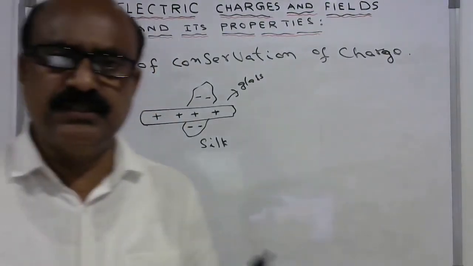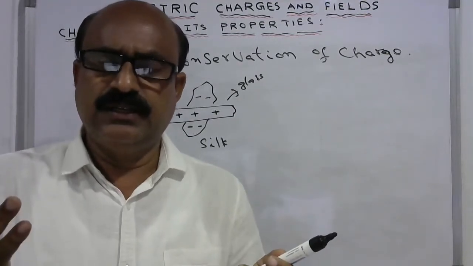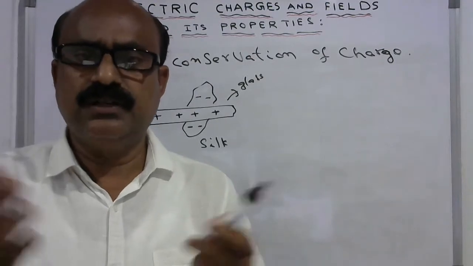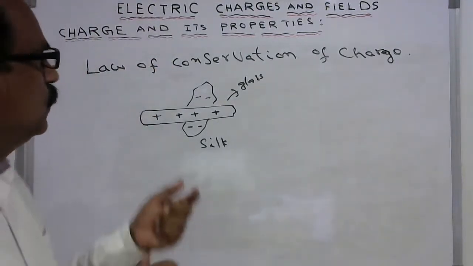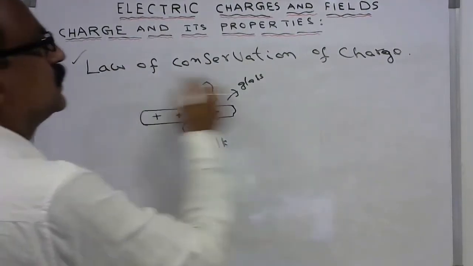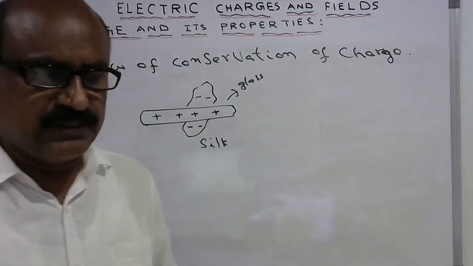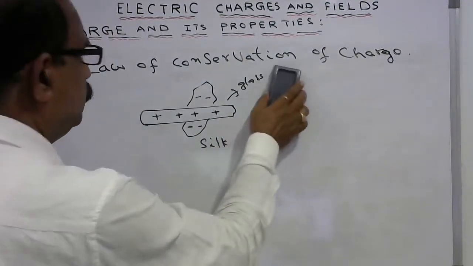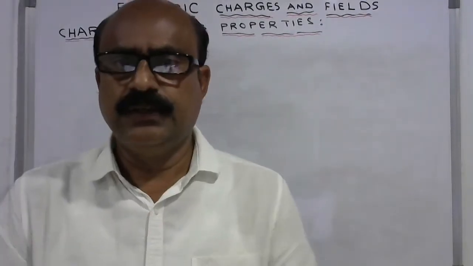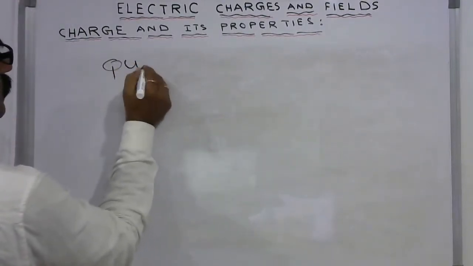Similarly, the energy in the total system cannot be changed. The energy can only be transferred from one form to another form. You cannot destroy it, you cannot create it. So this is how the charge will also obey the law of conservation. That is why it is called the law of conservation of charge. So charge is conserved. And now let us discuss the quantization of charge.